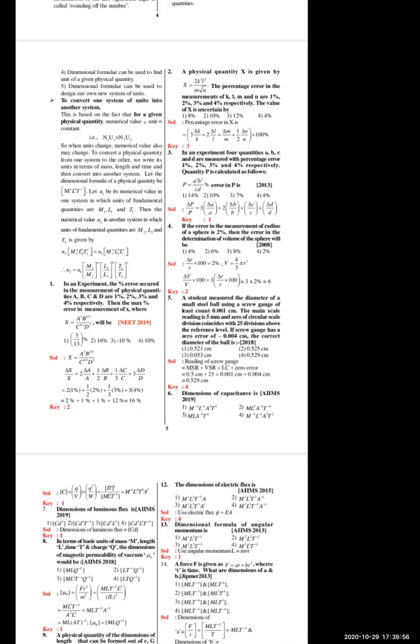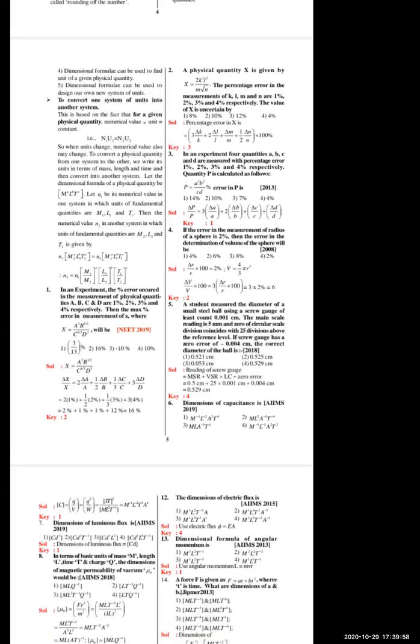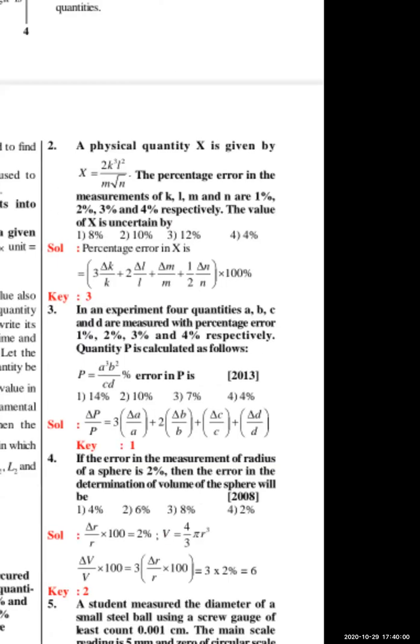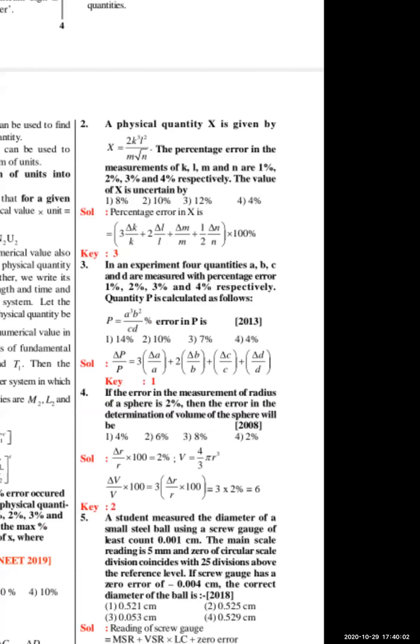See the question numbers. Second question, please do it, same model. Question number 3 also same model. Do the second question and third question.